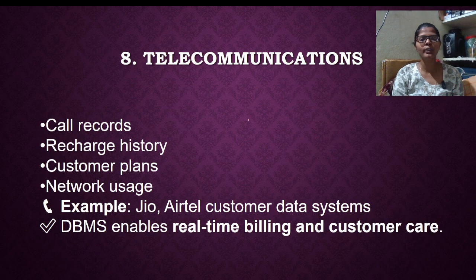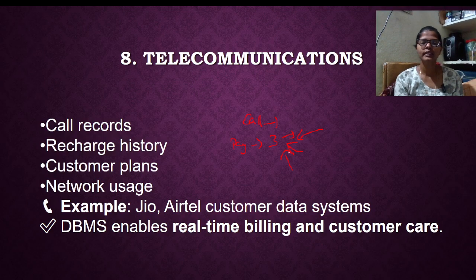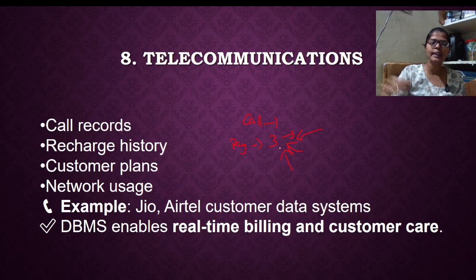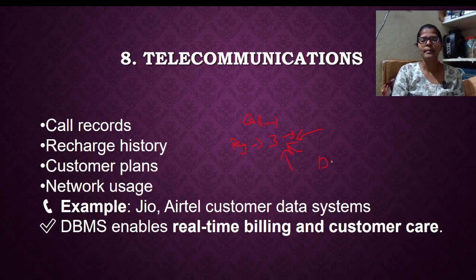Next, if you take telephone communications, like you are recording a call and your recharge history. If you pay some amount for a recharge, like a 3 months package, after 3 months it reminds you to pay the fee. It reminds you to recharge your plan, that it is expiring soon. How is it happening? Because of DBMS. DBMS maintains the record of your recharge for 84 days. After 84 days, it reminds you to recharge again because it is maintaining that record of your recharge plans. So everything is under DBMS.